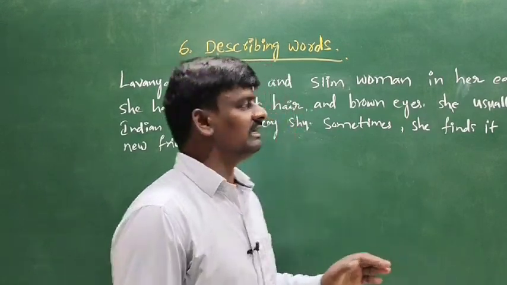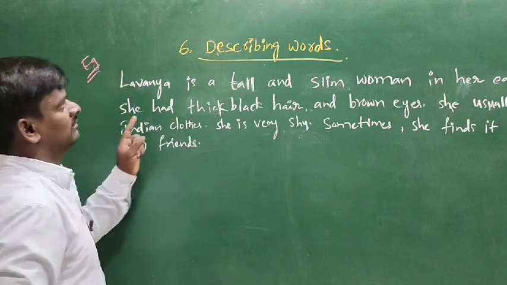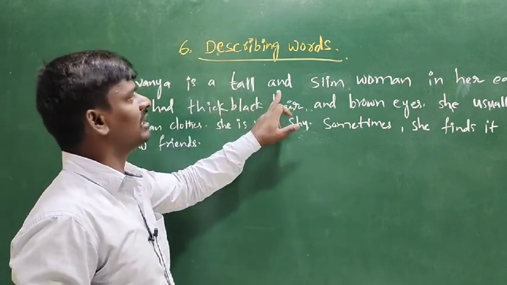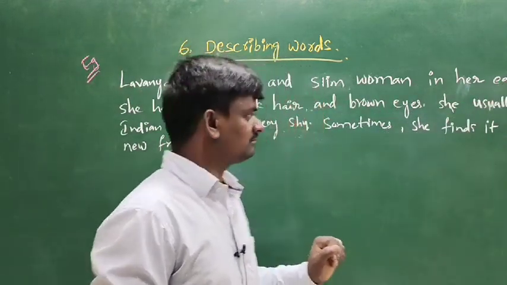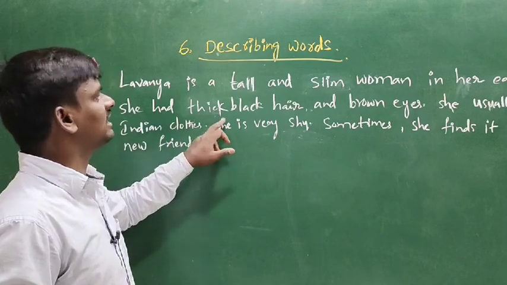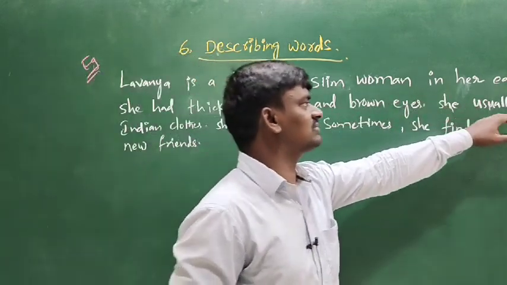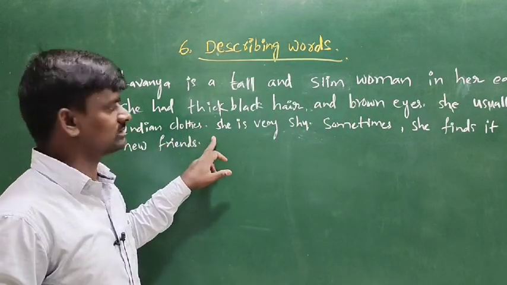Okay students, here I am giving an example about describing words. Lavanya is a tall and slim woman in her early 20s. She has thick black hair and brown eyes. She usually wears traditional Indian clothes.